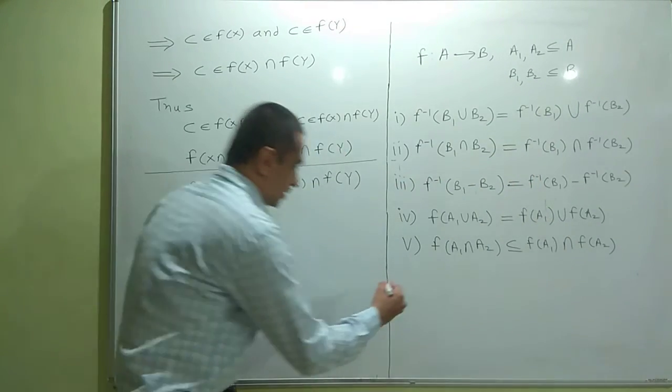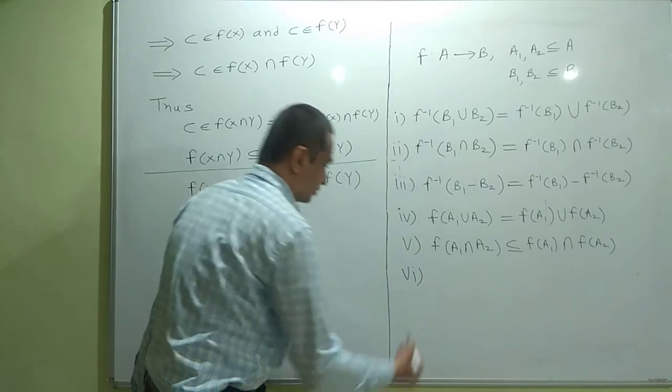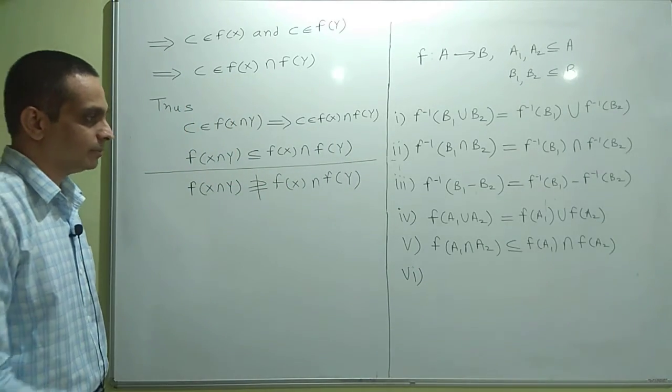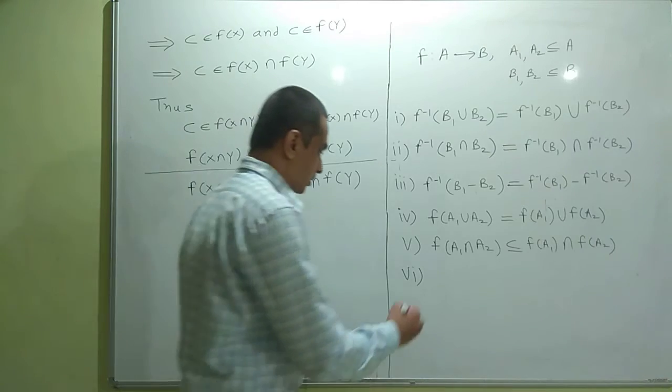Now a few more properties for the combination. Combination means regular image and inverse image.